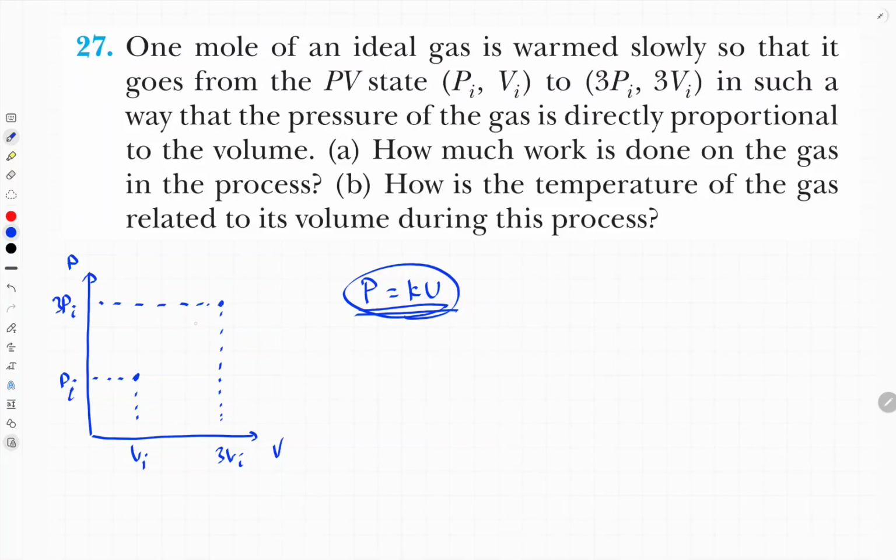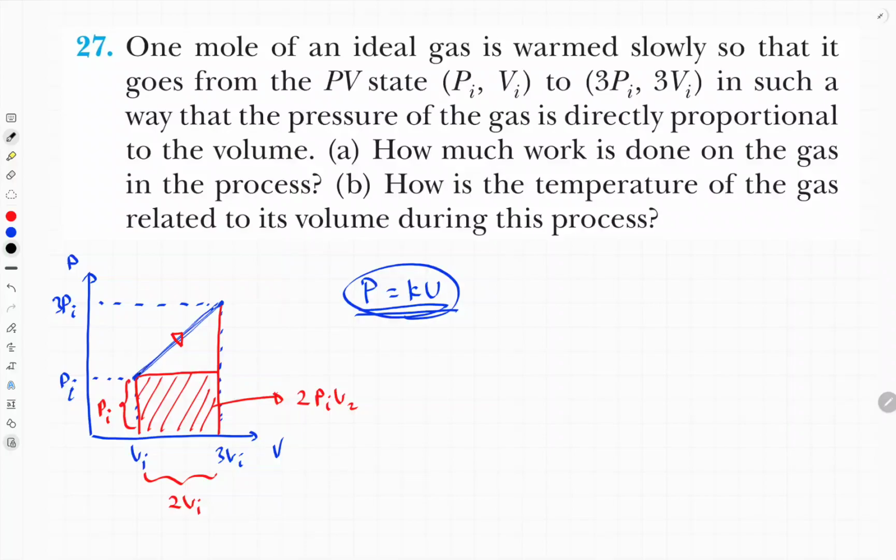Initial point is here, final point is here. So we need to just connect these 2 points. This is our line. This is the direction. And this area will be equal to work. And it should be positive because volume is increasing. There are several ways of finding the area of this figure. Let me use this method. Area of this rectangle equals this side, which is Pi, times this side, which is 2Vi, equal to 2PiVi.